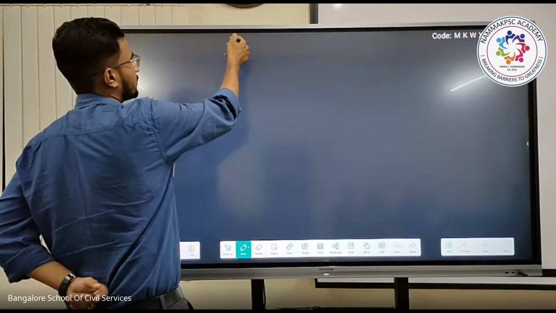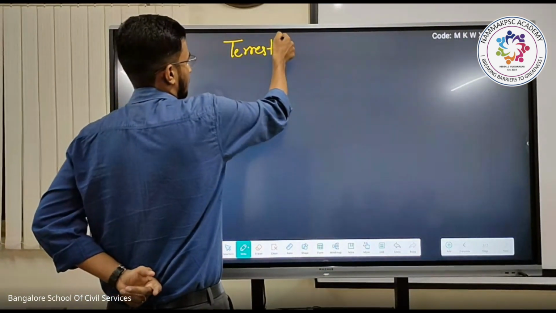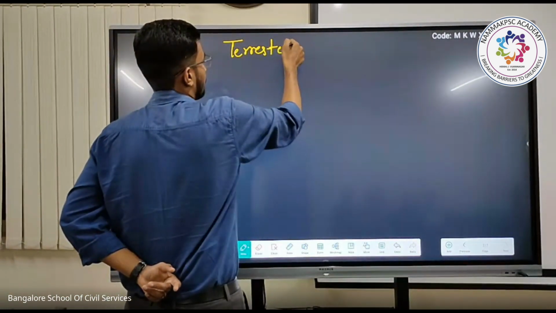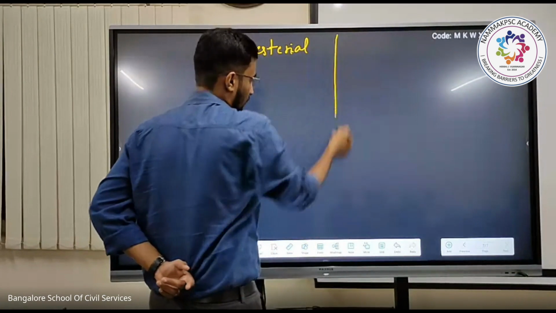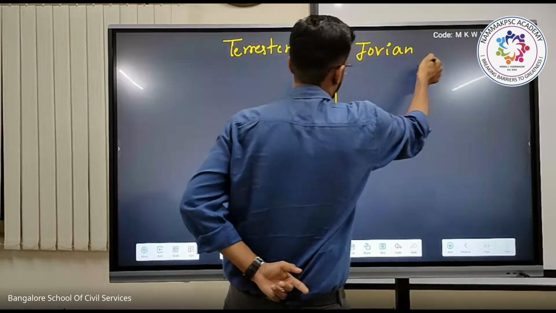What is the major difference between terrestrial planets versus Jovian, or gaseous planets?